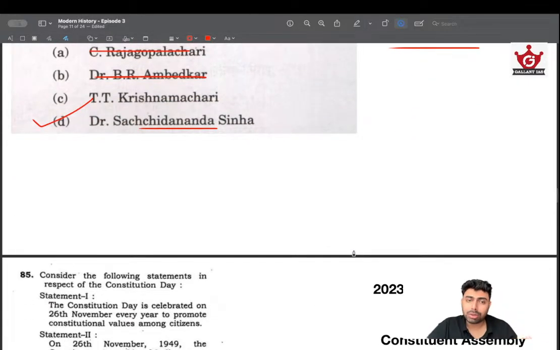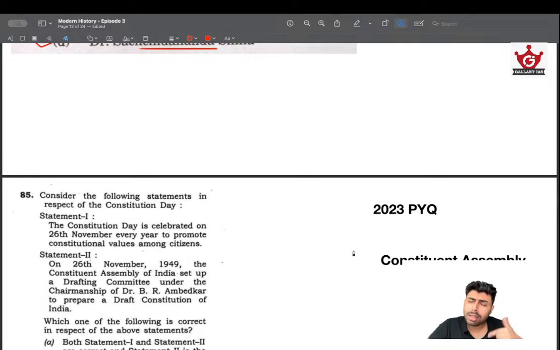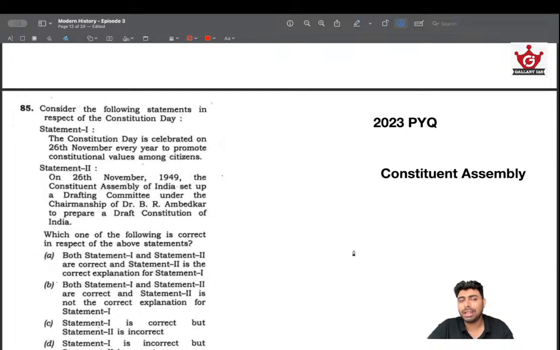We'll look into another question about Constituent Assembly asked just a year back, but this was a fairly easy one. This was testing how observant you are. Nothing factual was being discussed here, or it may appear very factual, but UPSC was focusing on how observant and how careful you are, because the question is fairly simple.